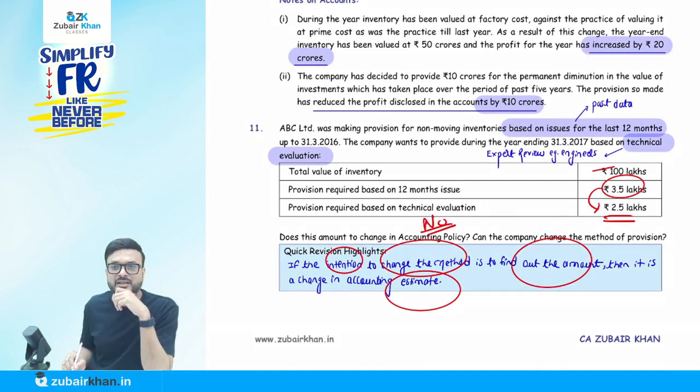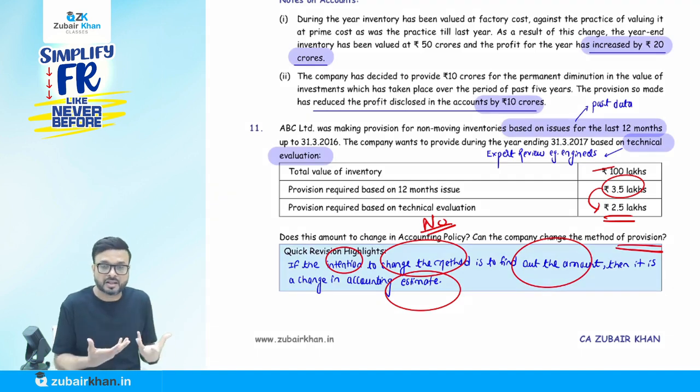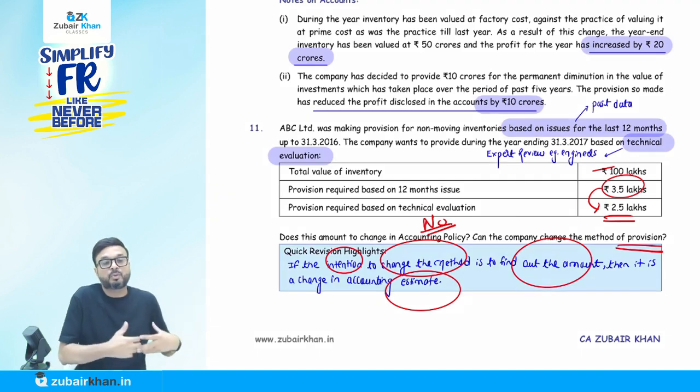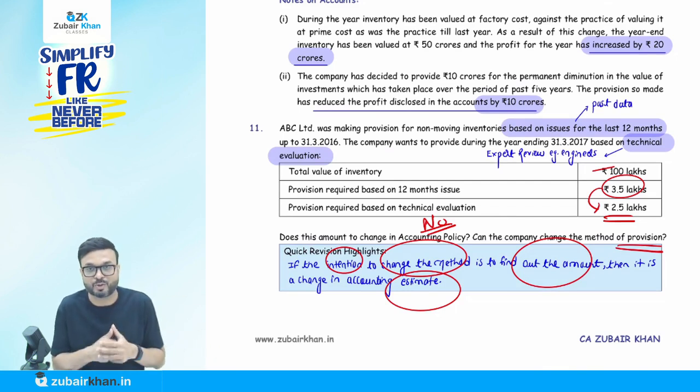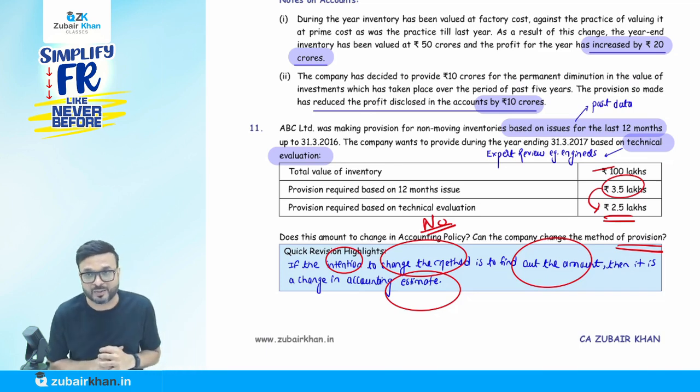Can the company change the method of provision? Yes. If they find for the future estimate, when they are estimating the amount, there is another way which gives a more accurate amount, then no problem, you can change the method of provision to find out the amount. So this is not at all a change in accounting policy. It's a change in accounting estimate here.